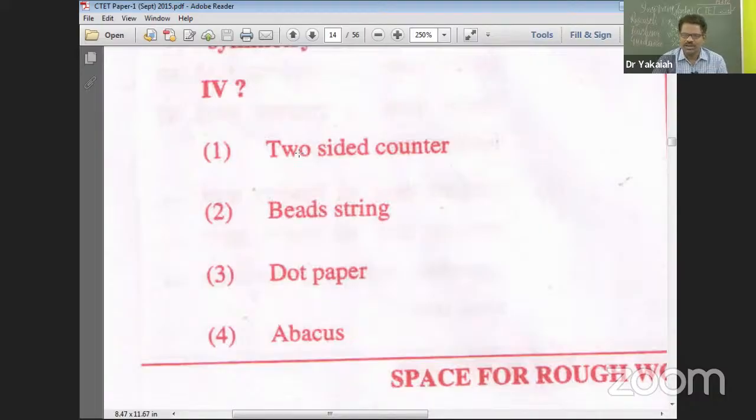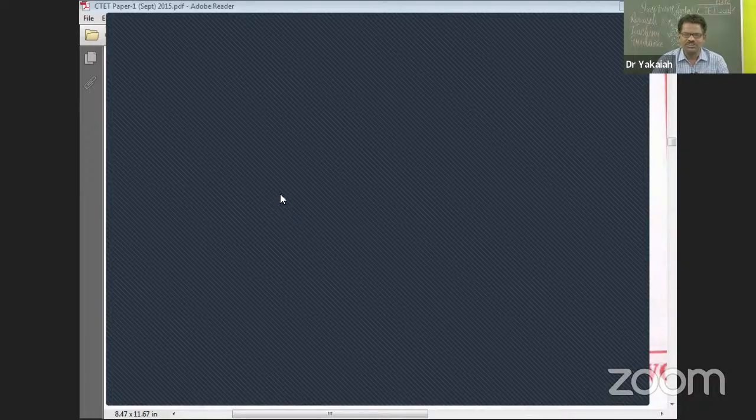Okay, two-sided counter. Honestly, even I am not very familiar with this two-sided counter. Let me just check right away in Google and see what the two-sided counter stands for. Two-sided counter in mathematics. Okay, two-sided counters, addition and subtraction. That's what the answer Google says.